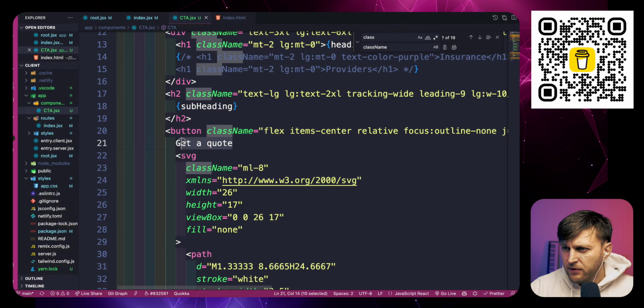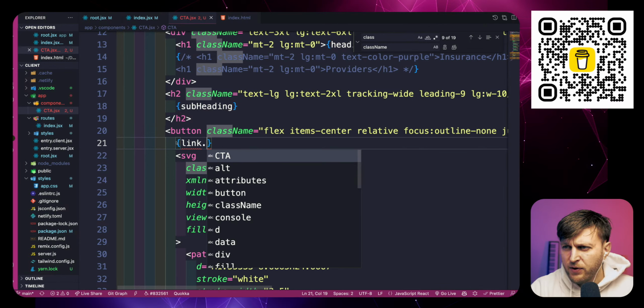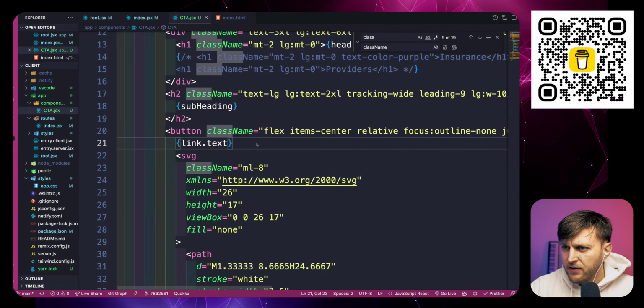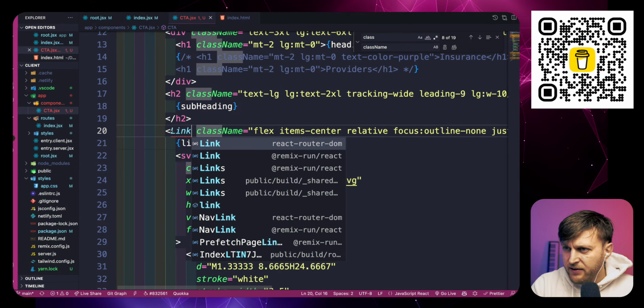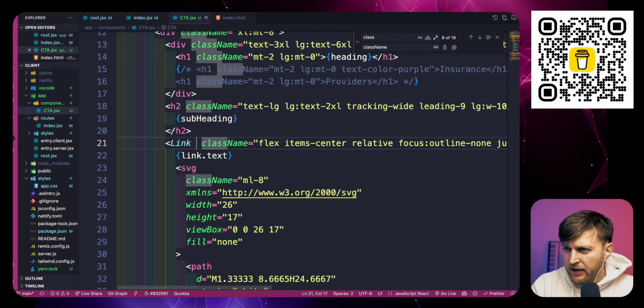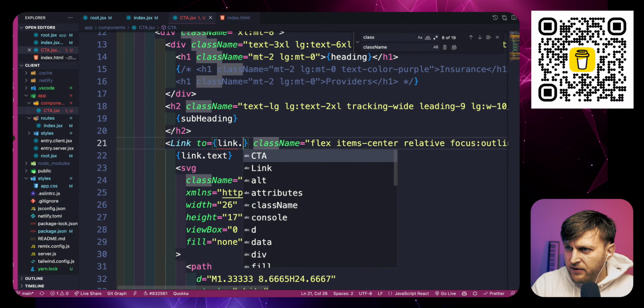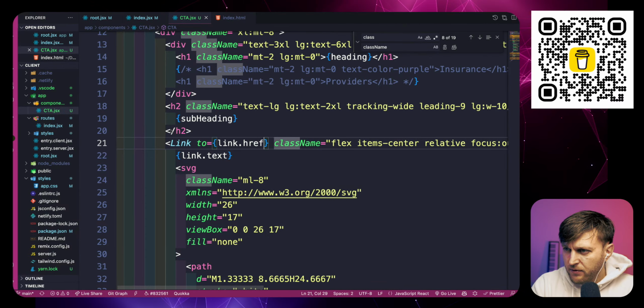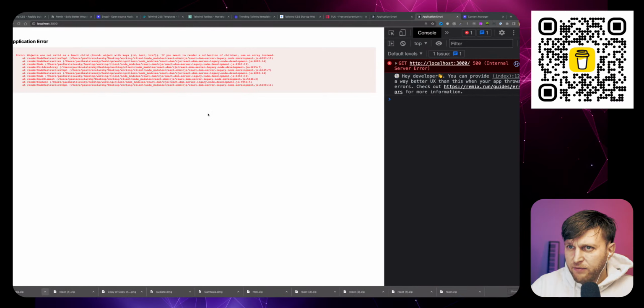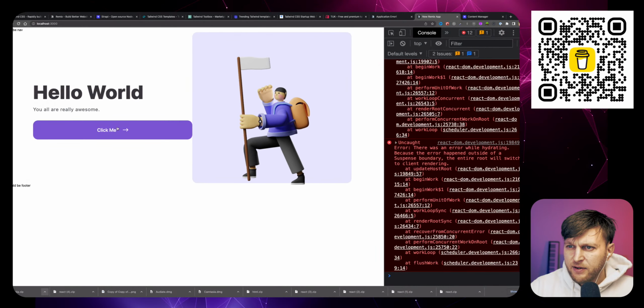So I want, here would be link dot, what do we call it? Text. And then we're not going to make it a button. We're going to make it a link from Remix Run. And here we give it to, and it's going to be link.ref. And now we should have our link dynamically here. Click me.